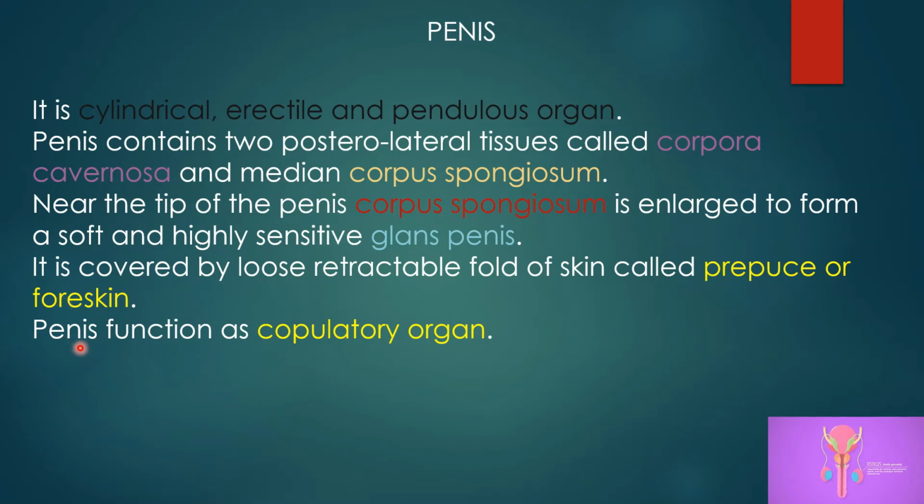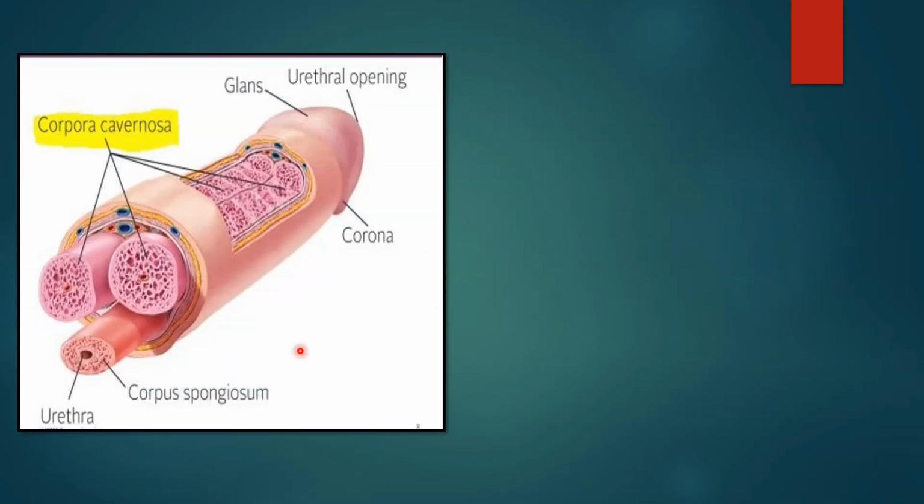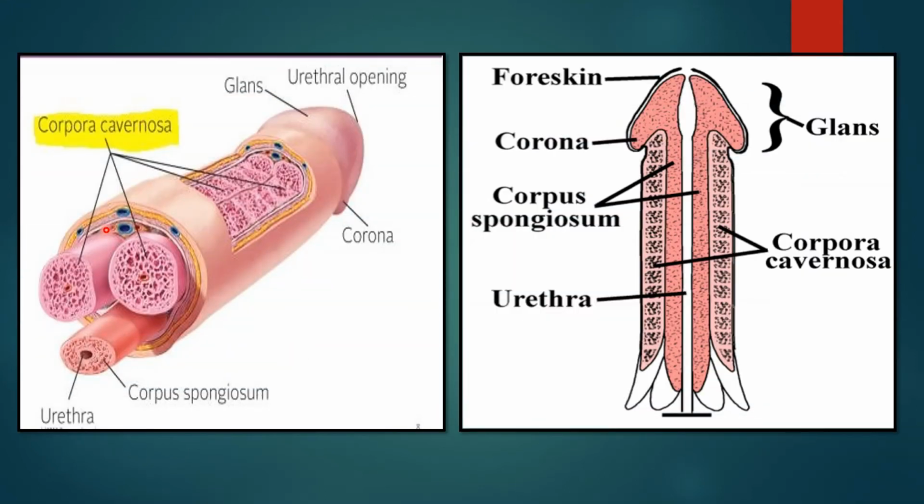Penis functions as a copulatory organ. Copulatory organ means that during intercourse there is transfer of the semen into the female reproductive organ. Let us understand diagrammatically. As already stated, the penis is an erectile organ and a pendulous sort of structure.